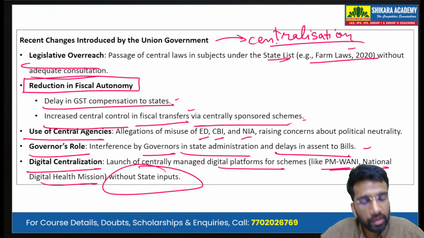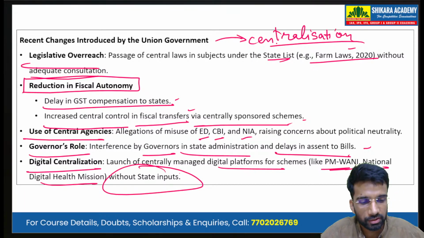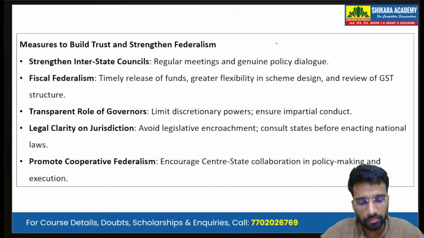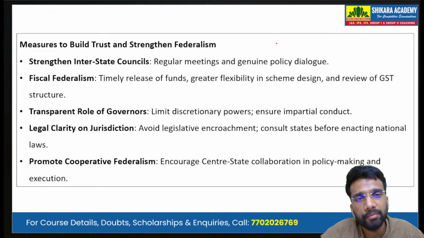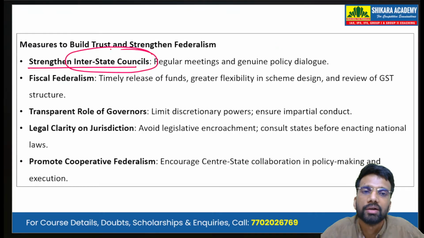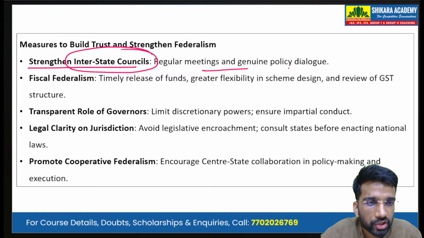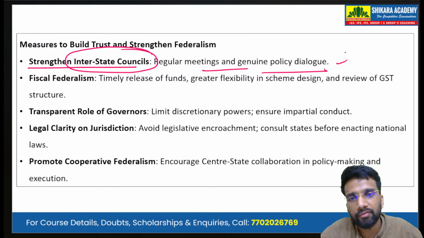And this overall is detrimental to the federal structure of the country. So what measures can the government take in order to build the trust between the center and the states, so that federalism strengthens in the country? So we have to strengthen the interstate councils. Regular meetings and genuine policy dialogues should take place in the interstate councils that we have.